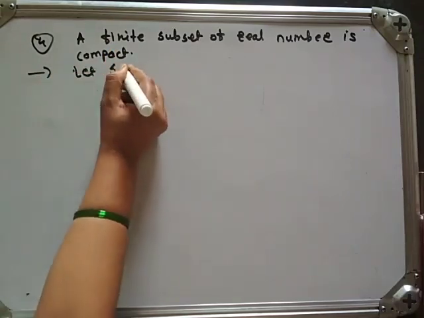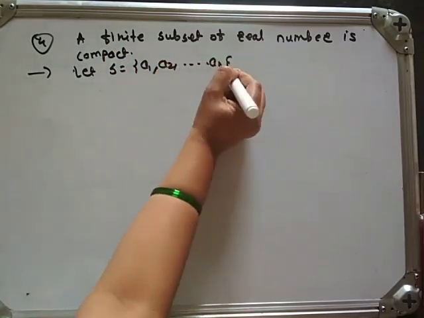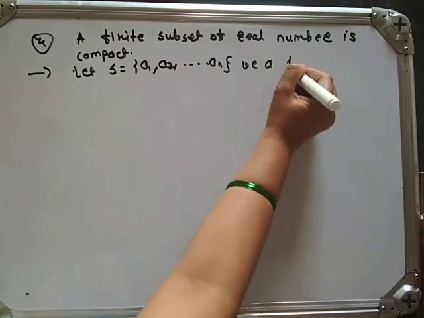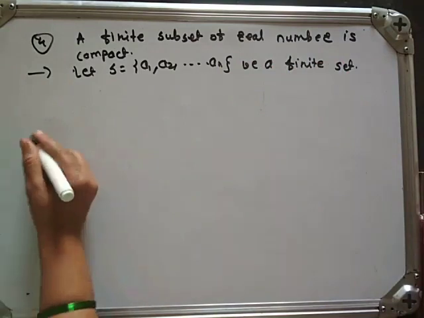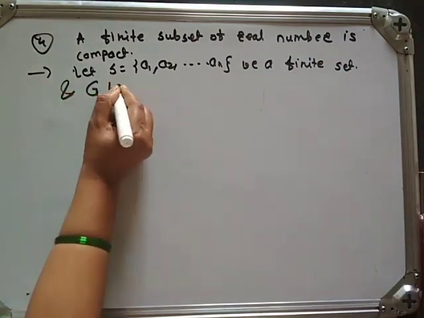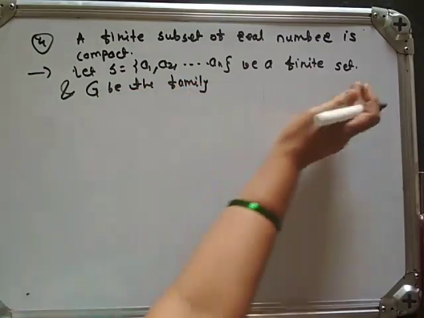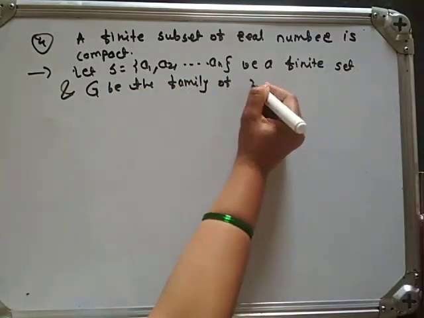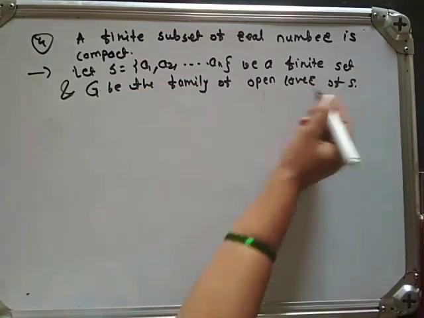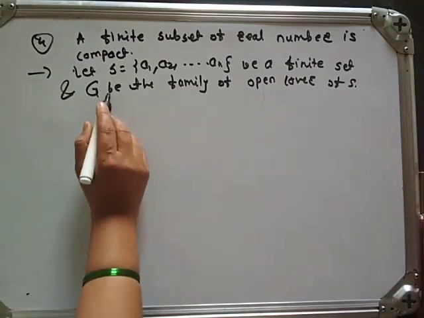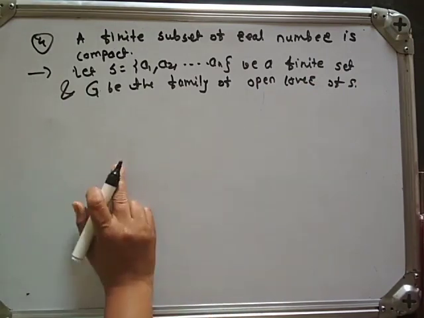Let S is equal to A1, A2 and so on up to AN be a finite set and G be the family of open covers of S. We have to show that this open cover has a finite subcover.